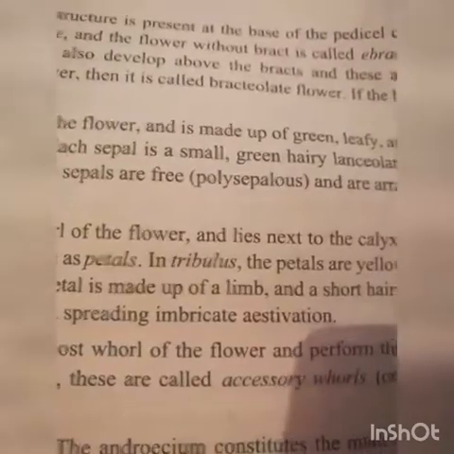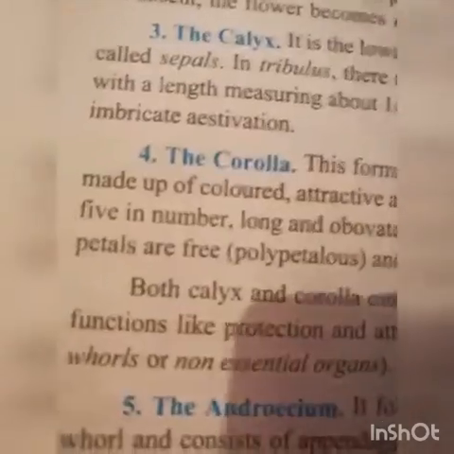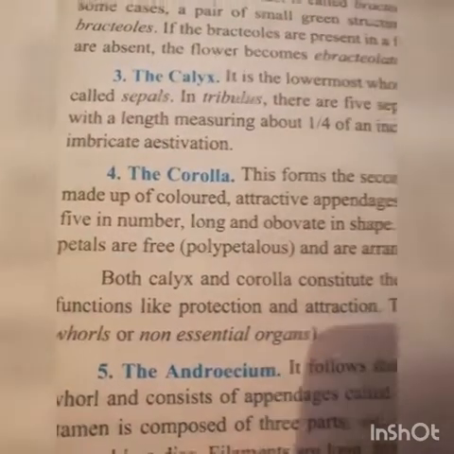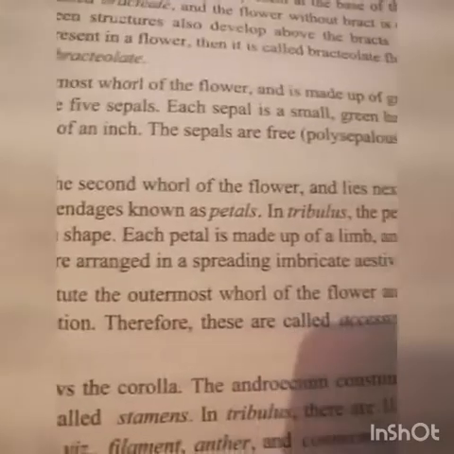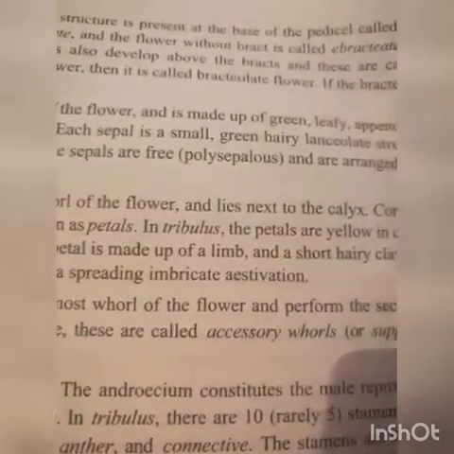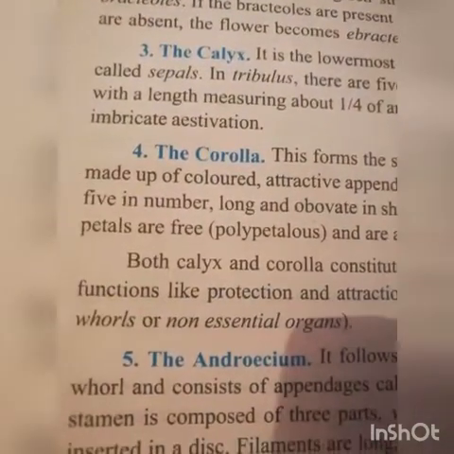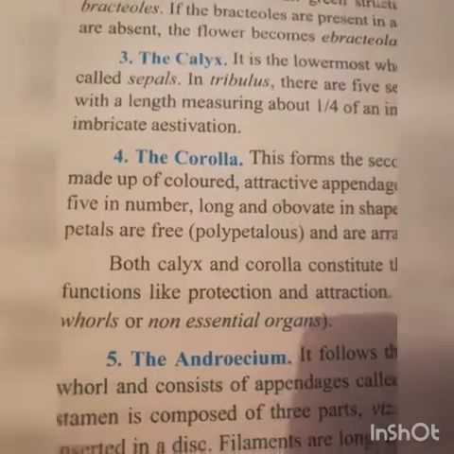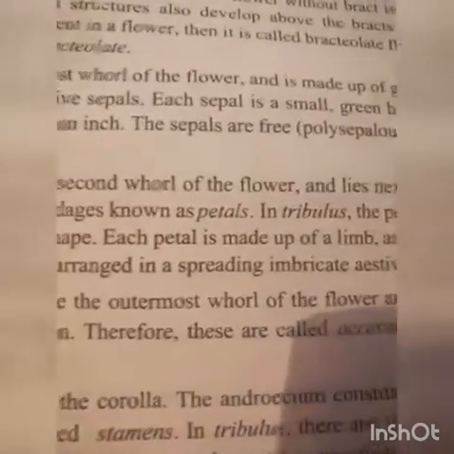In case of Tribulus, the petals are yellow in color, 5 in number, long and ovate in shape. Each petal is made up of a limb and a short hairy claw. The petals are free, polypetalous, and are arranged in a spreading imbricate estivation.